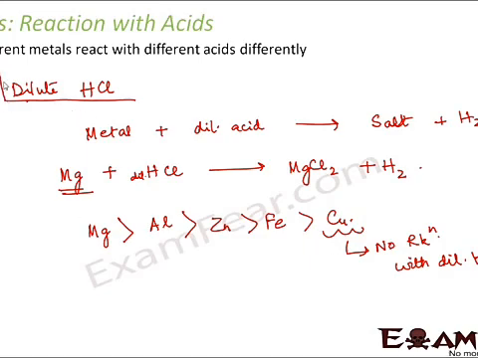Right now I am talking only about dilute HCl, so this series is true only for reaction with dilute HCl. See, even with the same acid, the reactivity of different metals is different. On one hand, magnesium is highly reactive with dilute HCl. On the other hand, copper doesn't react at all.